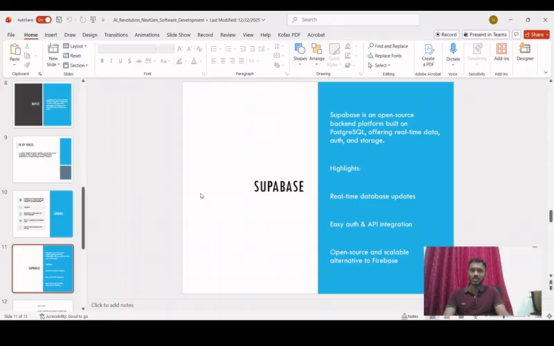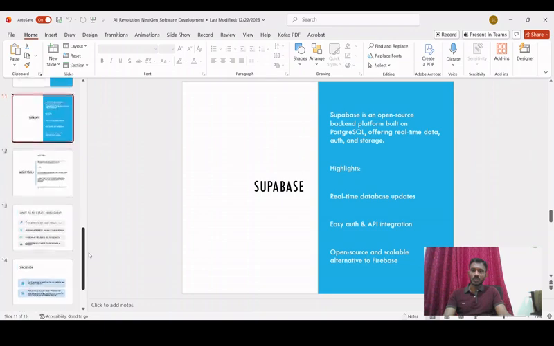It will give you a real-time database which is free, open source, right? You don't need to pay anything for this database, so you can integrate your backend in your application and the database which is needed for your application using Supabase. So basically, this is not an IDE. This is an important backend tool, which you can use for developing your database.